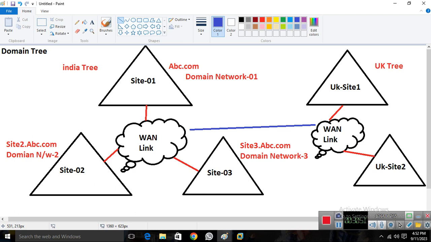Let me give you an example, google.com. Google is a company, or Microsoft is a company. Microsoft has multiple domain networks in every country. In India they have different domain networks, in the UK they have different domain networks, in the US they have different domain networks. Once I connect all those countries, all those different domain trees together, that complete organization is known as a forest. So simple as that. A forest is a combination or collection of two or more than two domain trees. So the forest represents the organization.